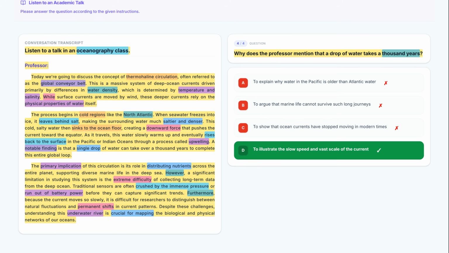To succeed in TOEFL listening, always listen for structural cues like however or furthermore, as they signal new details or limitations that often appear in questions. Remember to link specific scientific processes to the professor's main examples to find the most logical answer.